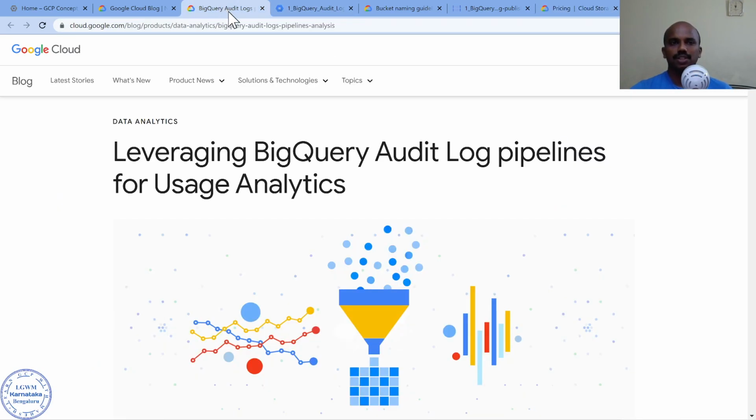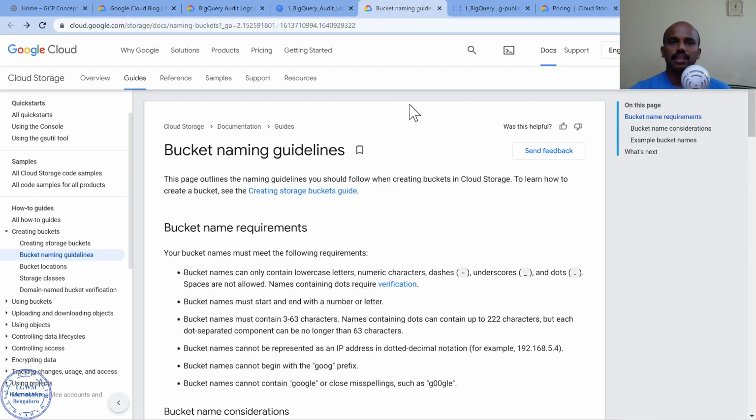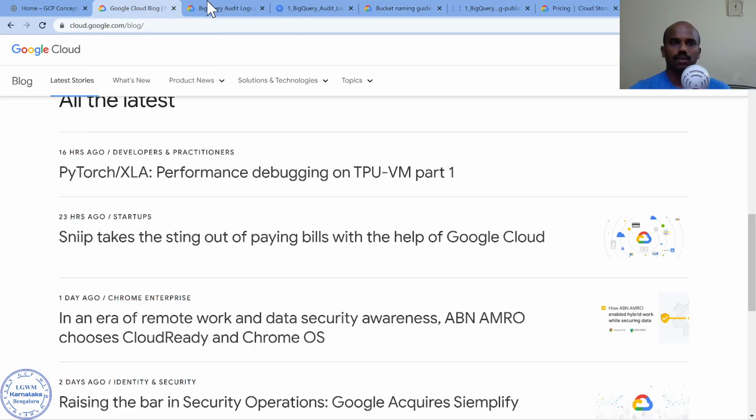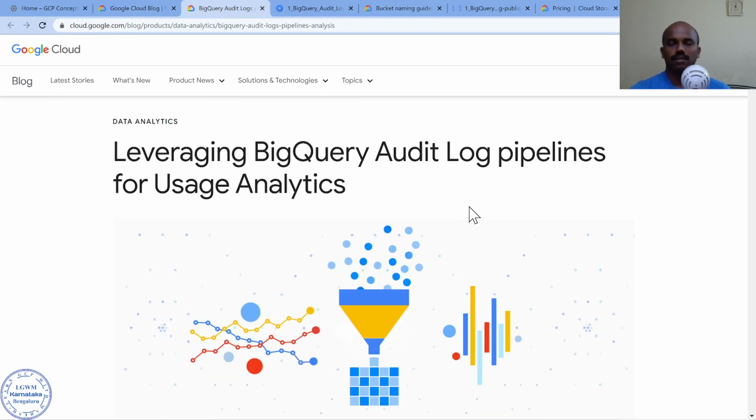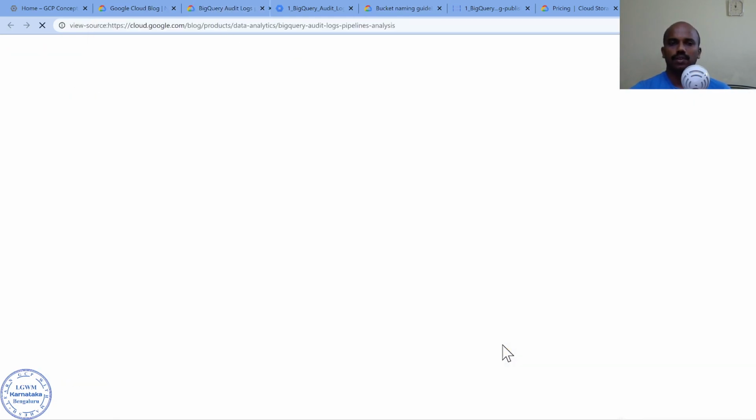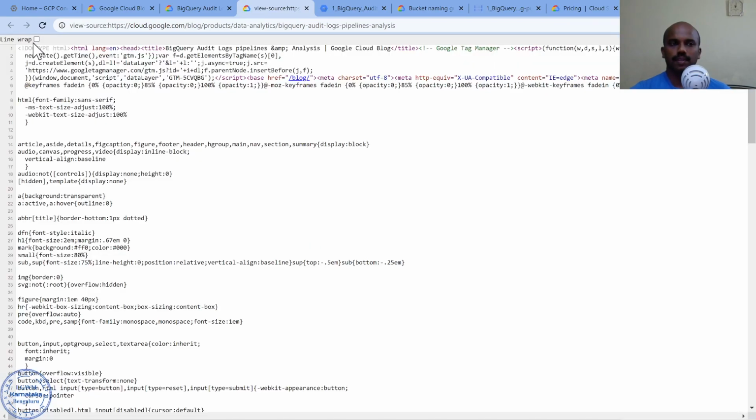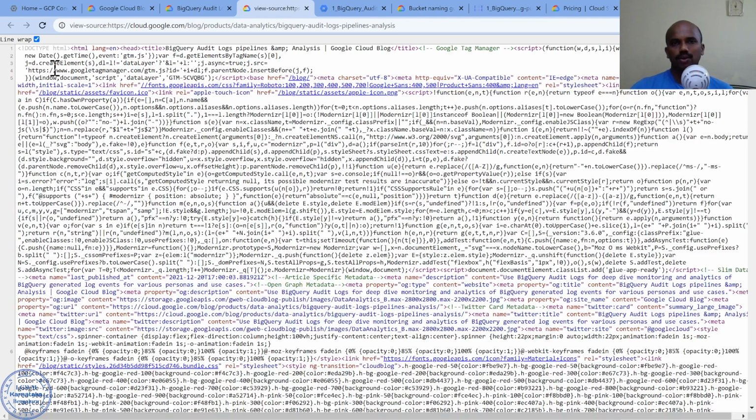The last part which I wanted to share is what any normal ethical hacker is going to do: go look into the source code of it. A good hacker is the one who is going to definitely create a good system, and he's going to be a good cloud architect, and a good cloud architect is going to do definitely a good security review. That is what I wanted to convey here.